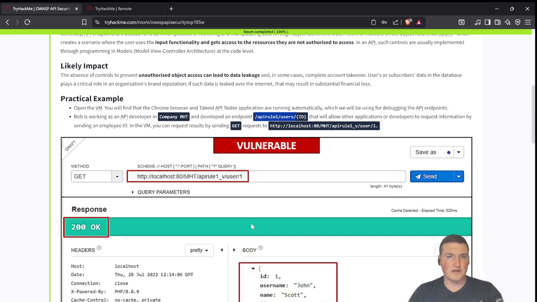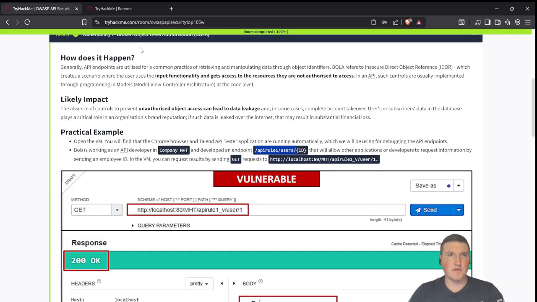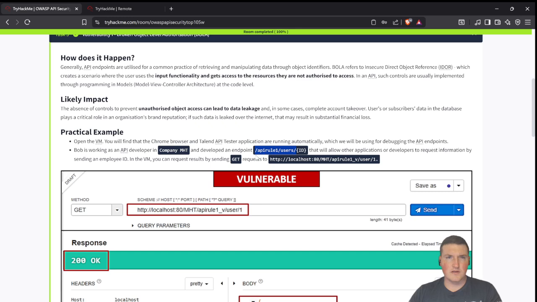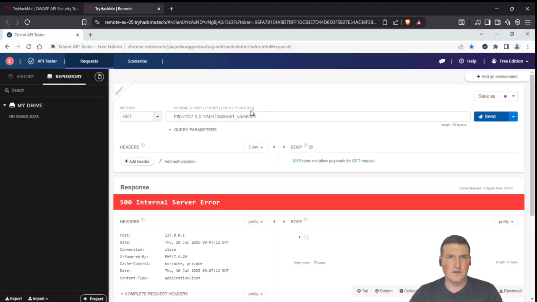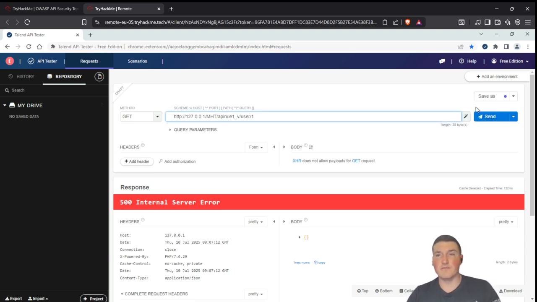User 1. Okay. API rule 1, and then it's API rule 1/v or _v. And you notice I'm hitting the wrong endpoint. I'm getting nothing, right? API rule 1/v. Oh, I realize now that this is a totally different one. User. I didn't realize I copied a totally different one.